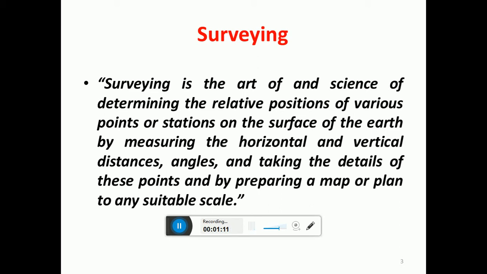In the true sense, surveying is the art and science of determining the relative positions of various points or stations on the surface of the earth by measuring the horizontal and vertical distances, angles, and taking the details of these points, and by preparing a map or plan to any suitable scale. So by taking the measurements, we are preparing either a plan or a map, some kind of drawing.